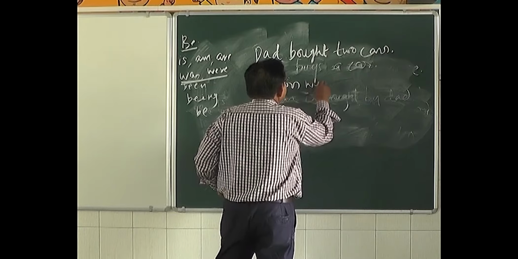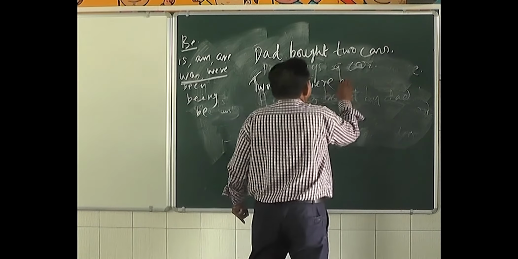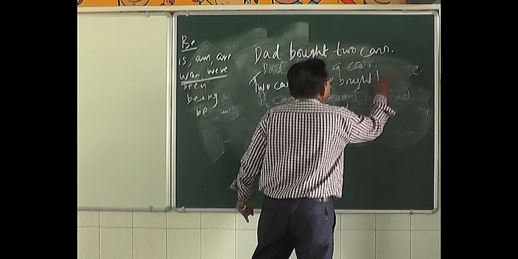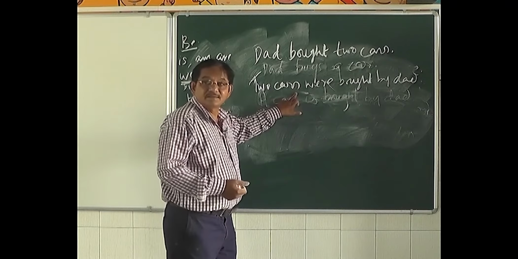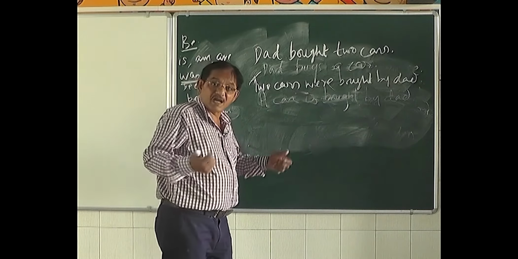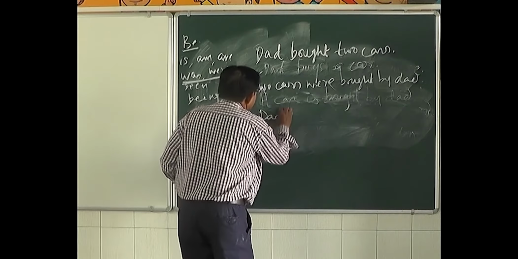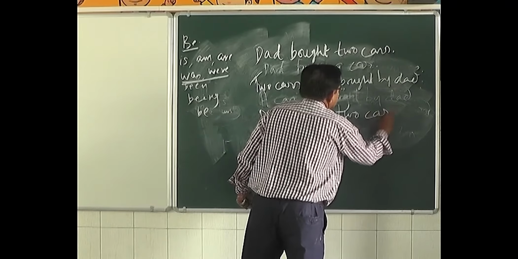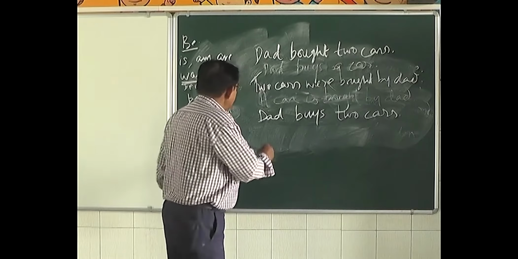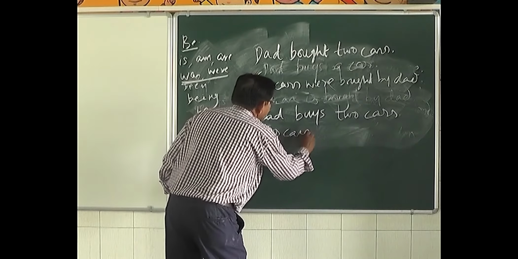2 cars were bought by Dad. Here why is it were? Because it is plural. 2 cars, plural. So were. Dad buys 2 cars. Here it will be 2 cars are bought by Dad because it is plural.